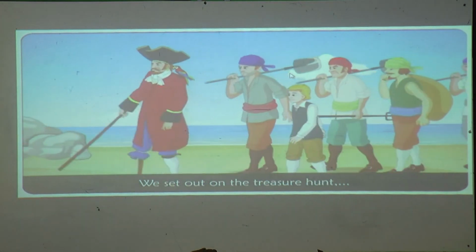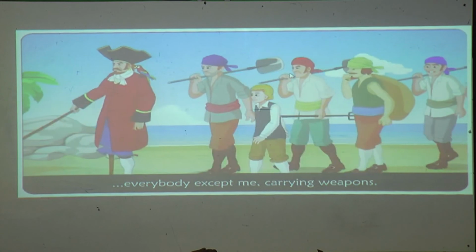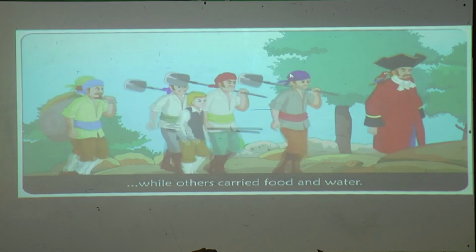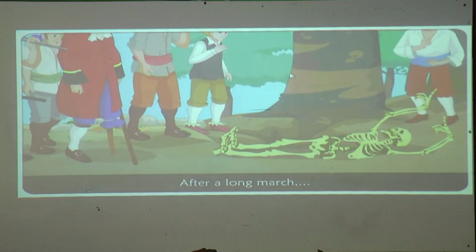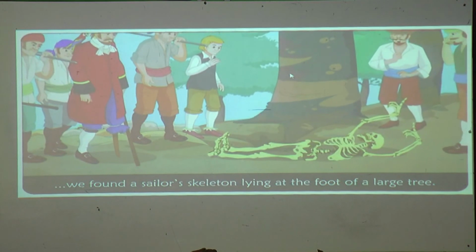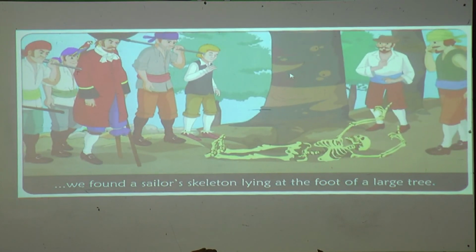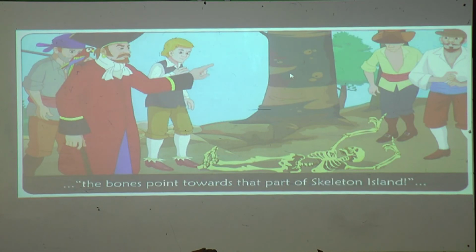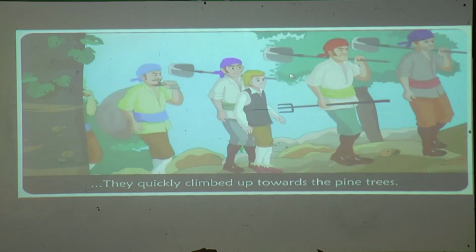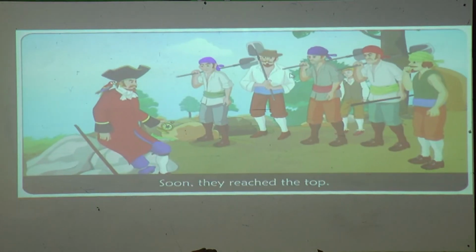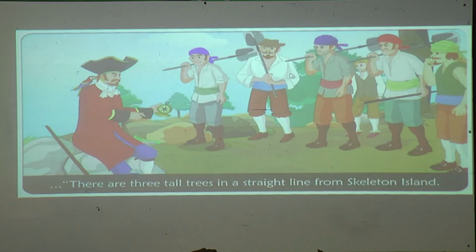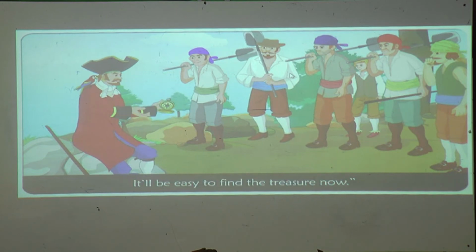We set out on the treasure hunt. Everybody except me carried weapons. Some men carried tools for digging, while others carried food and water. After a long march, we found a single skeleton lying at the foot of a large tree. "Look," said Silver, "the boat's pointing towards that part of Skeleton Island." They quickly climbed up towards the pine trees. Soon they reached the top. Silver looked at his compass and said, "There are 3 tall trees in a straight line from Skeleton Island. It will be easy to find the treasure now."